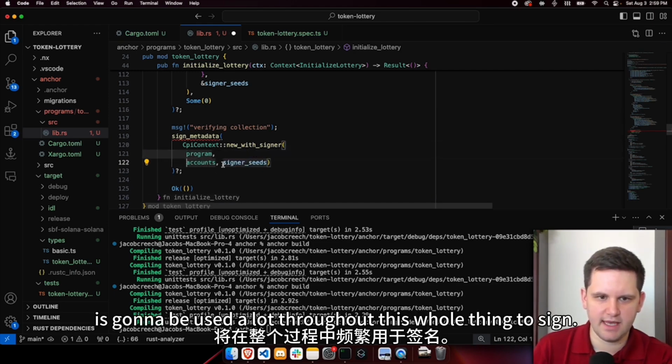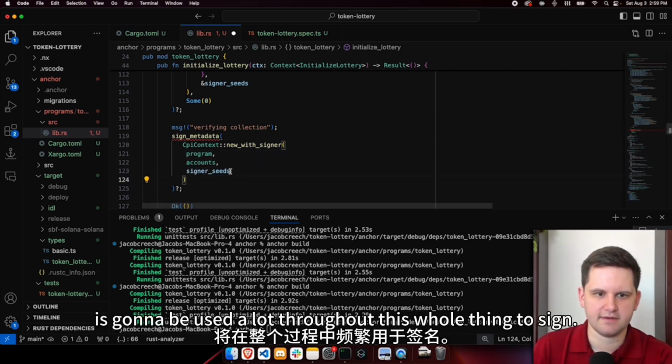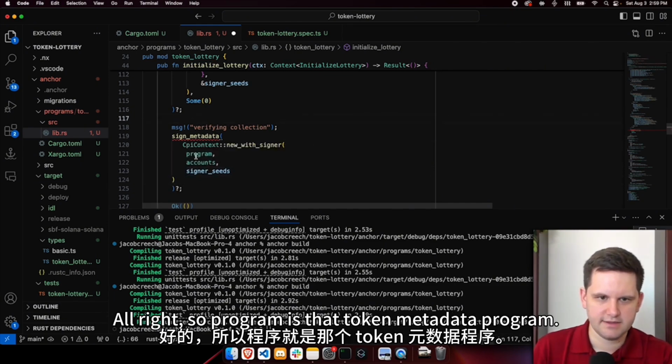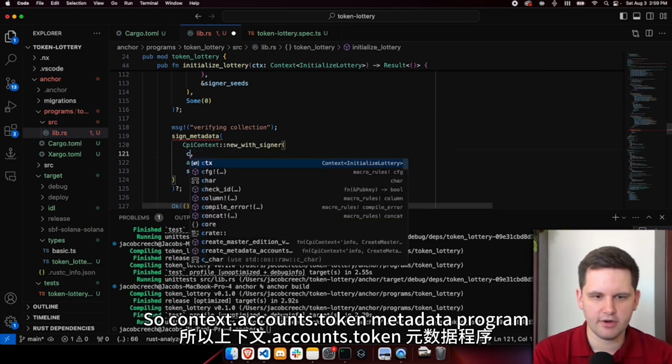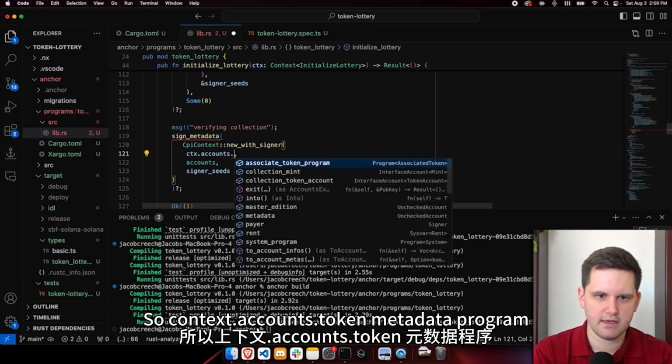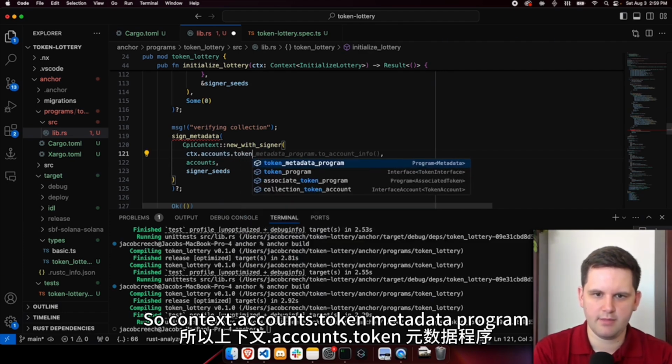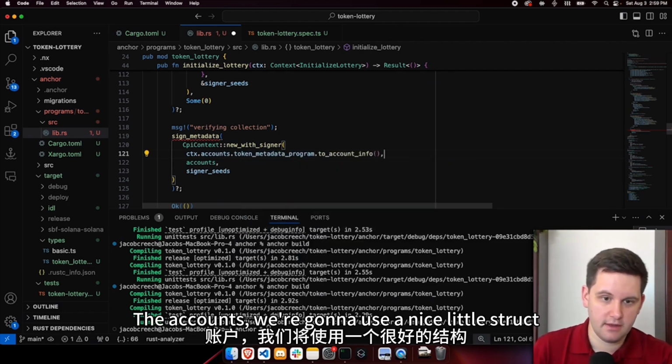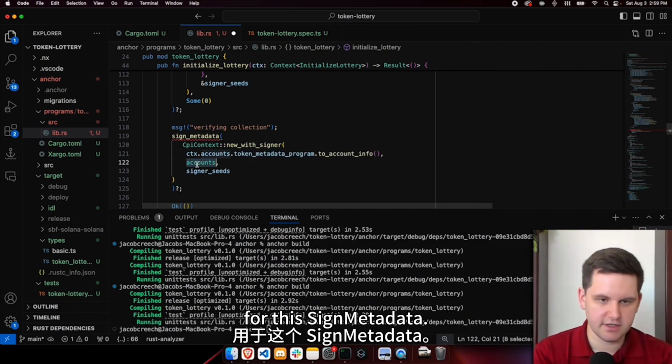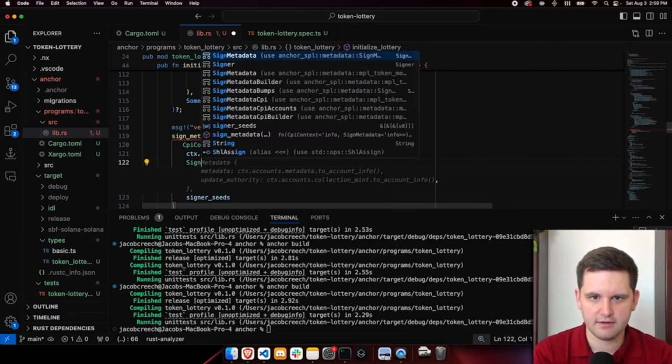That collection mint PDA is going to be used a lot throughout this whole thing to sign. All right, so program is that token metadata program. So context dot accounts dot token metadata program to account info. The accounts, we're going to use a nice little struct for this, sign metadata.